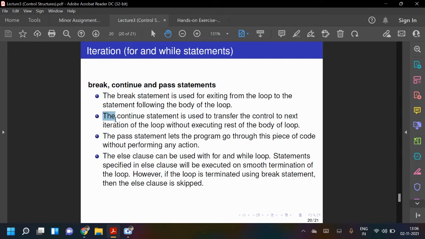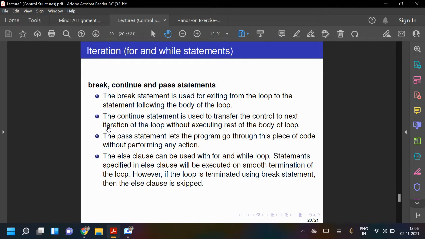And next is the continue statement. The continue statement is used to transfer the control to the next iteration of the same loop, without executing the rest of the body of the loop. So continue will transfer the control to the next iteration of the loop without executing the rest part of the loop. So it will not go ahead, it will come back to the same loop.